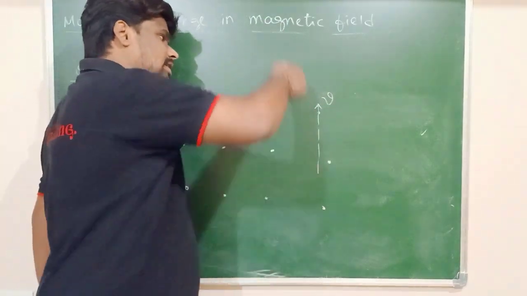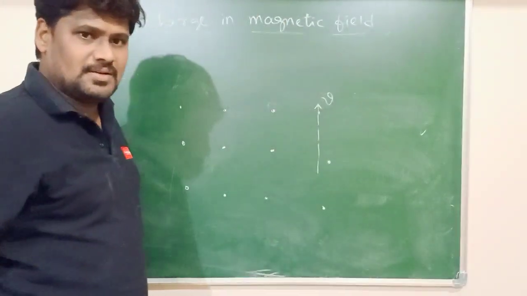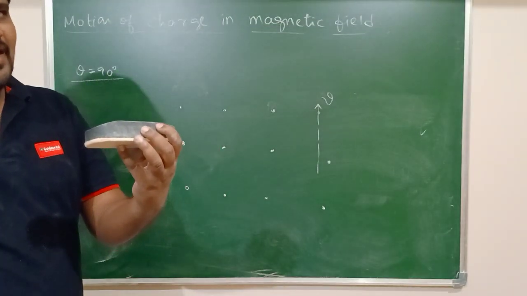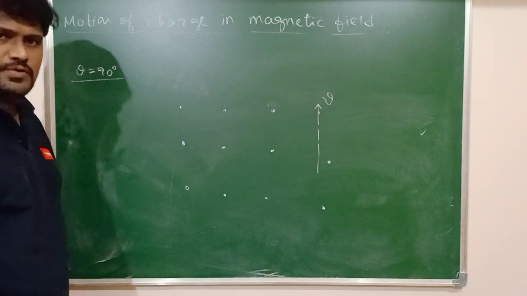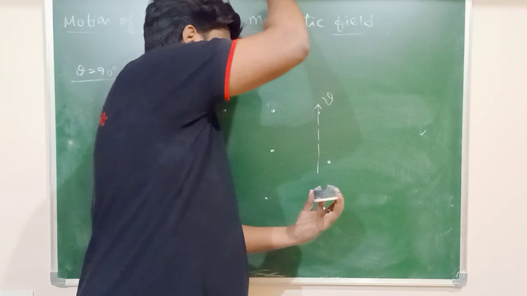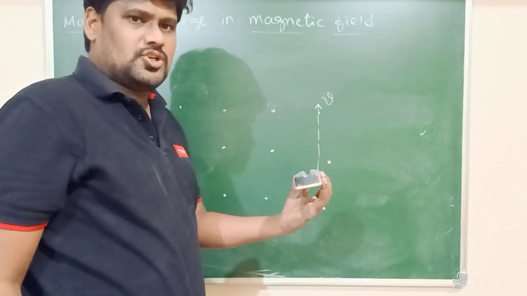The charged particle enters along which direction? Y direction. And the magnetic field is along which direction? Z direction. Definitely, what should be the direction of the force? The magnetic field is in this direction, the velocity is in this direction. What should be the direction of the force?